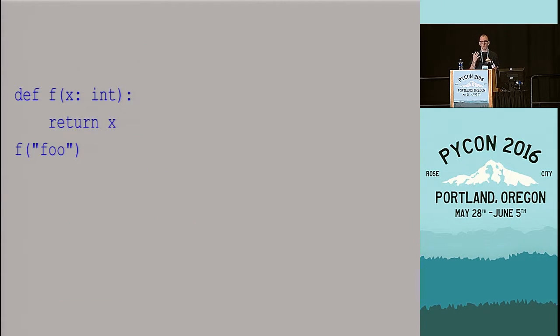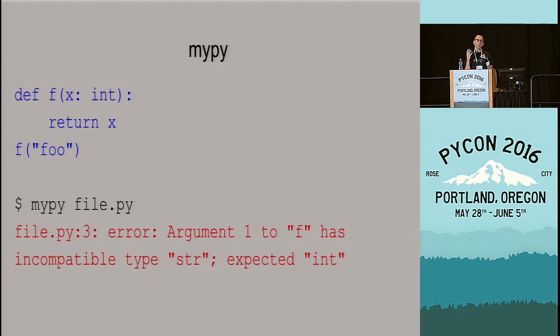So let's take a look at an even simpler example. This is a very simple program that has a type error. It's a function that wants an integer, and I'm calling it with a string. As I said before, Python can just run this without any errors. But if I point MyPy at it, then MyPy will tell you, I found a type error in line 3. You were trying to pass a string to a function that only takes an integer.